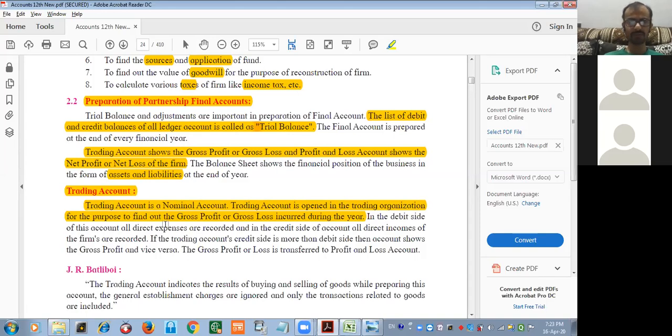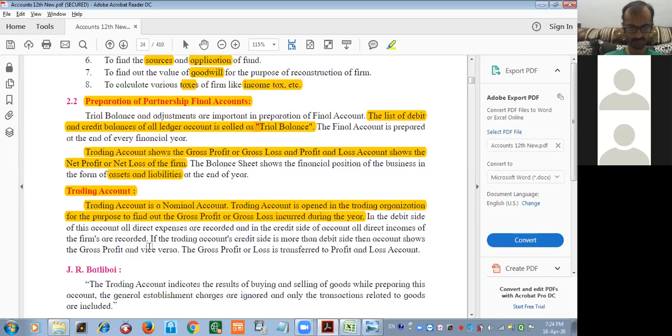So if I am saying nominal account, trading account is related to the nominal account, and the nominal account itself says debit all expenses and losses, credit all income and gains. According to that, you have to take a decision. Means if it is an expense it will be in the debit of trading, and if it is income it will be in the credit of trading. But only direct expenses and direct income are to be considered.